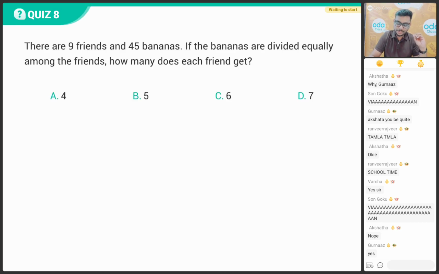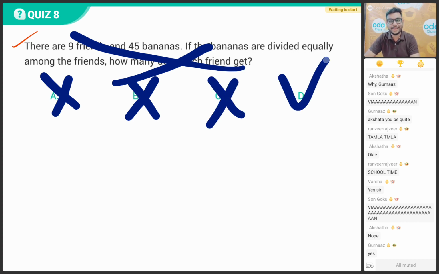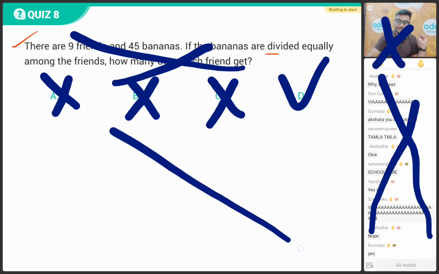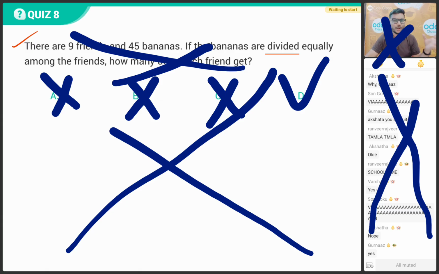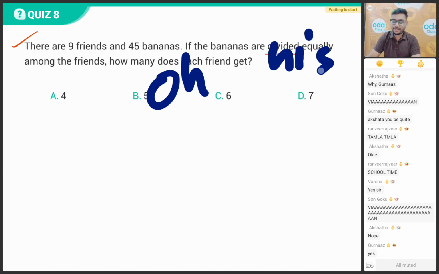Now let's solve a question. It's a 1 mark question. The difficulty is going to increase in the class. Just wait for it. There are 9 friends and 45 bananas. If the bananas are divided equally among the friends, how many does each friend get? Here the keyword is divided.